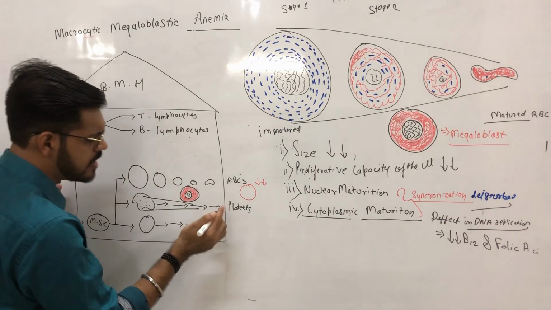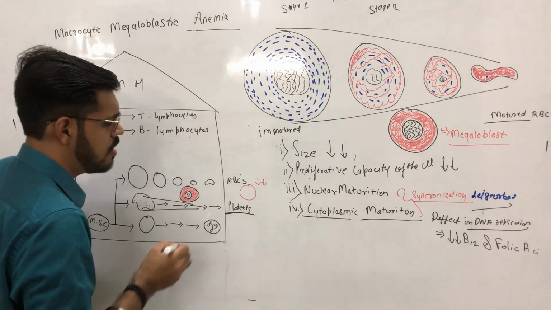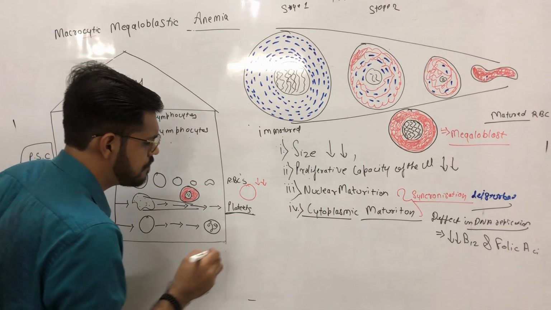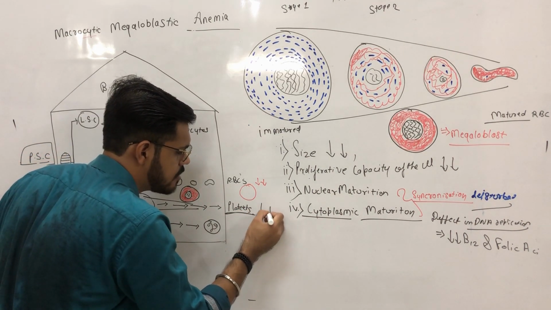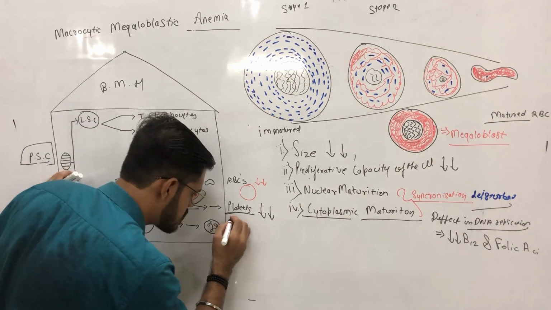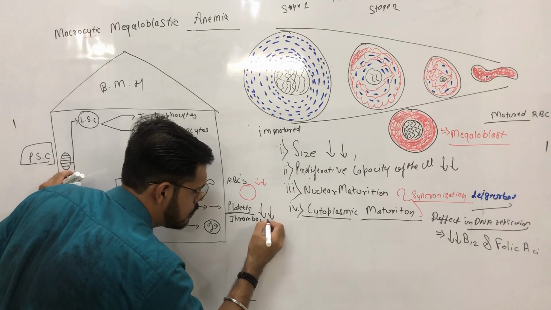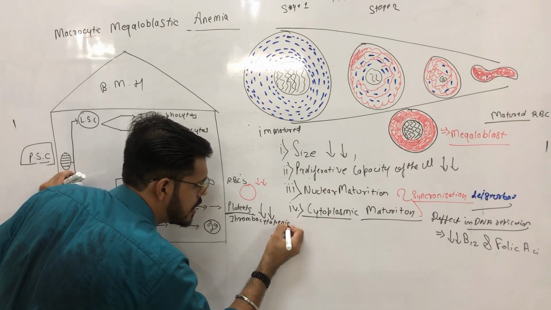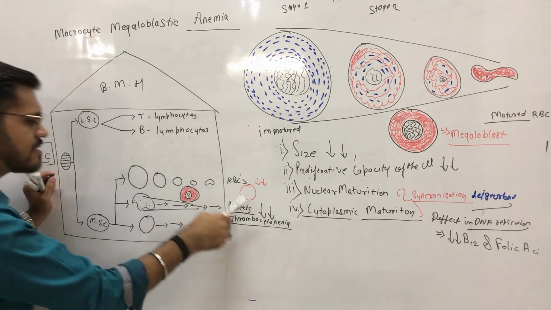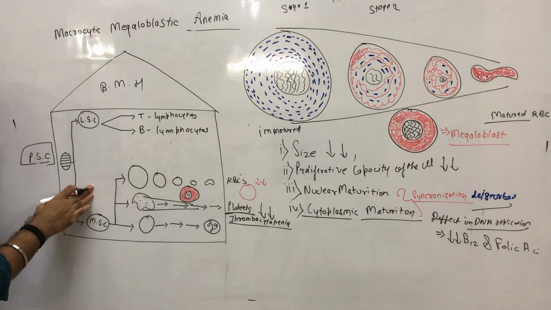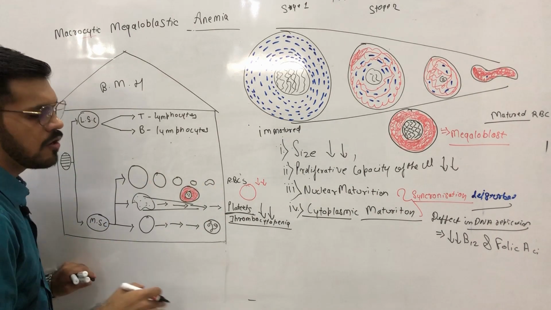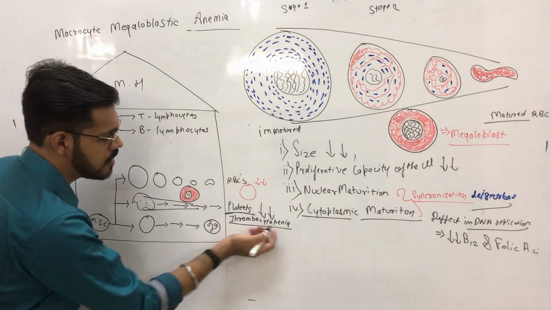And when these cells have a defect in DNA replication, the number of platelets also reduces, and this condition we call thrombocytopenia. When the platelets in an individual are reduced from a normal count, we call this condition